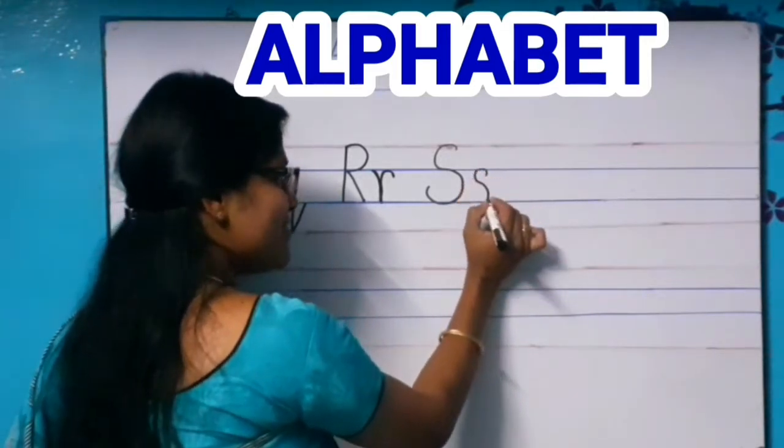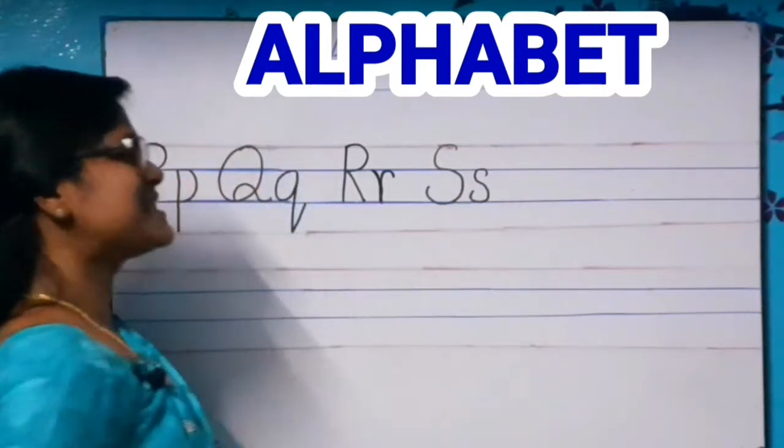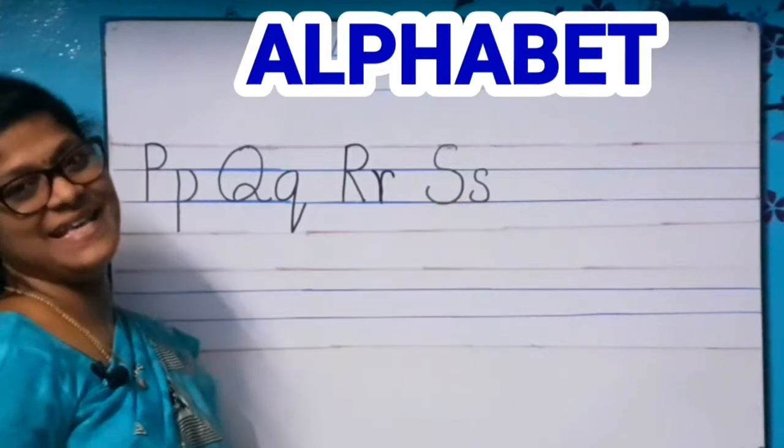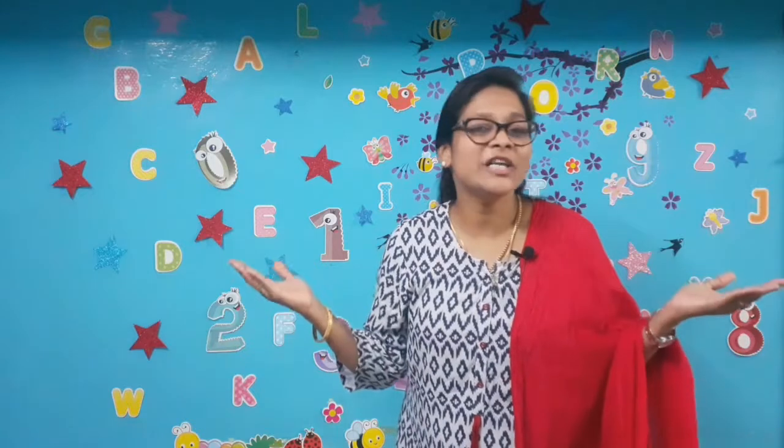A left curve and a right curve. Small s. Capital S. Small s. What letter shall we learn?